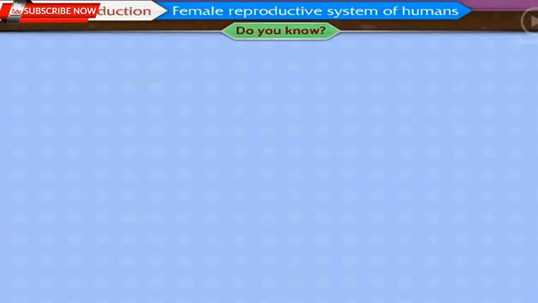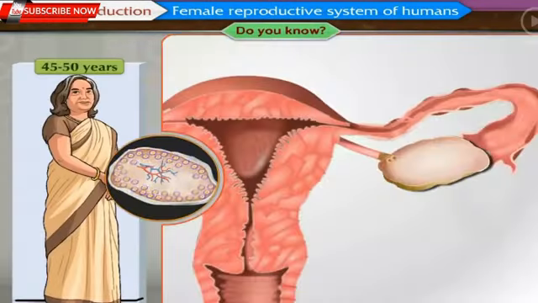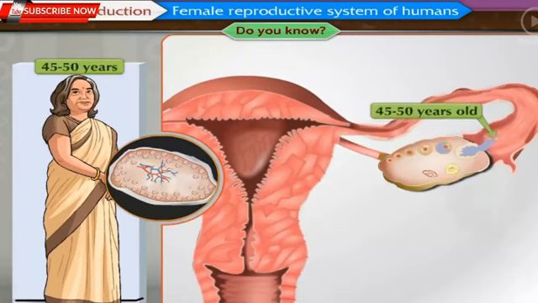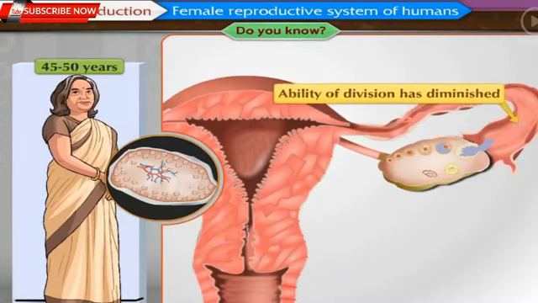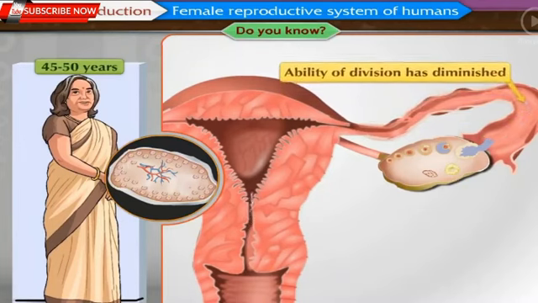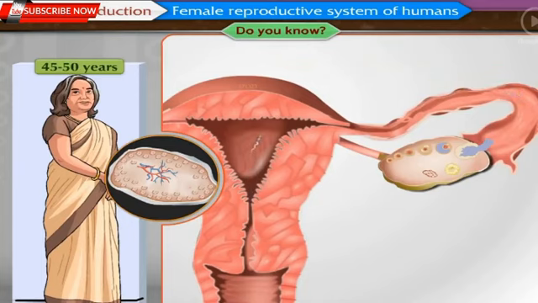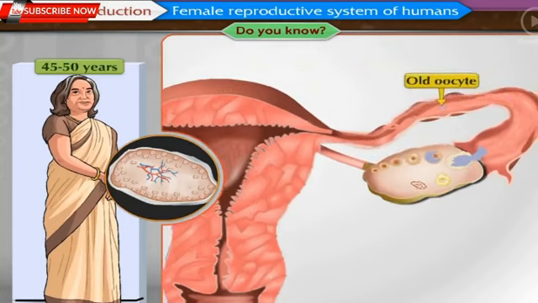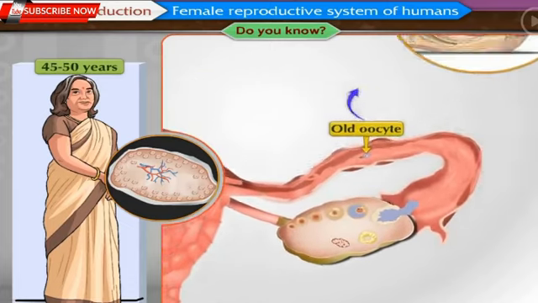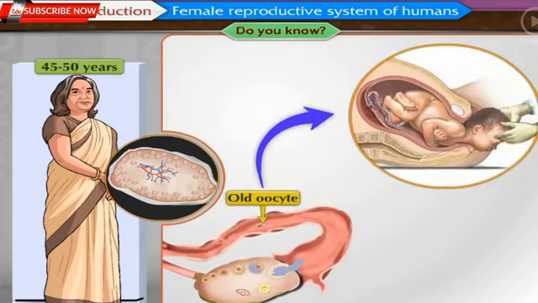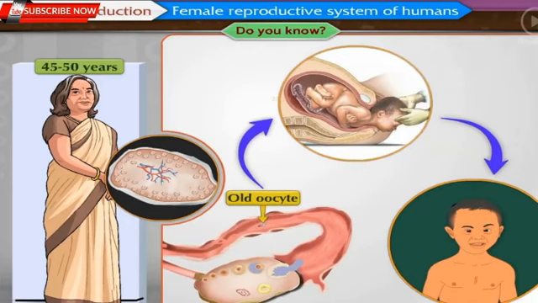Do you know? Oocytes released from ovaries during the last few months nearing the age of menopause are 45 to 50 years old. Their ability of division has diminished by now. Due to this, they cannot complete meiotic division properly. If such oocytes are fertilized, the newborns produced from them may have some abnormalities like Down syndrome.